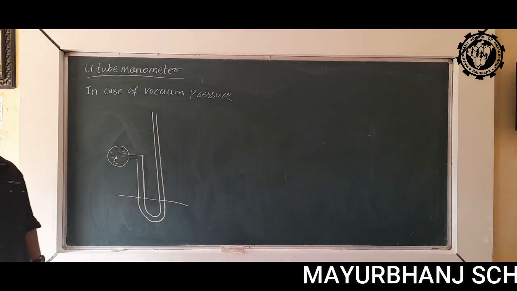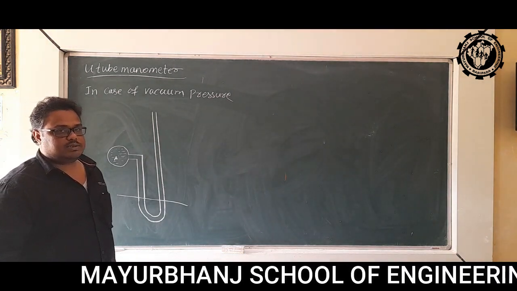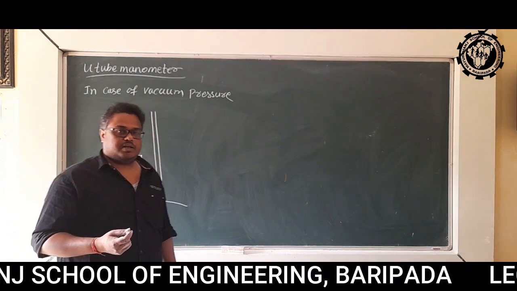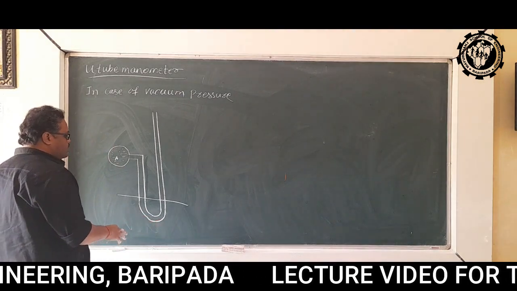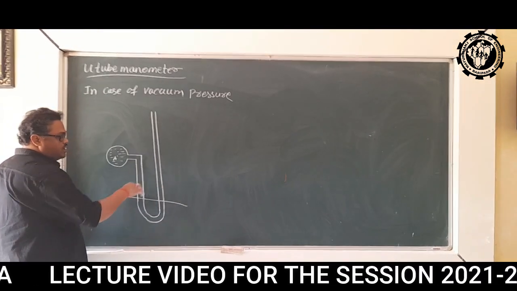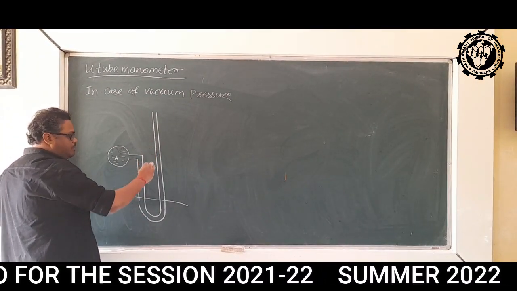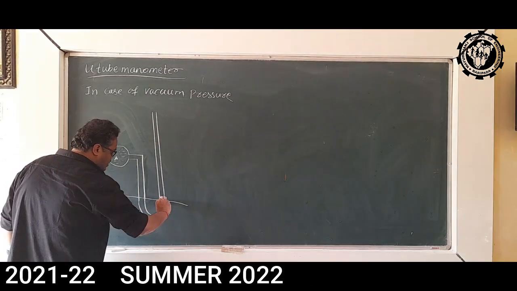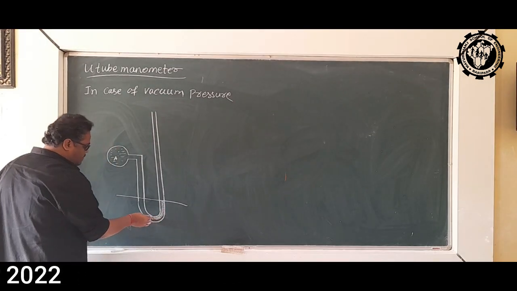See, in case of vacuum pressure, vacuum always creates a suction effect. So earlier in case of gauge pressure, we observed that the mercury is rising in the right limb, but here the mercury will be rising in the left limb.